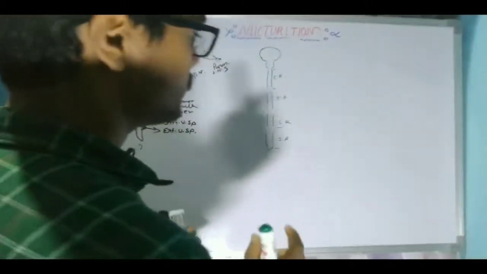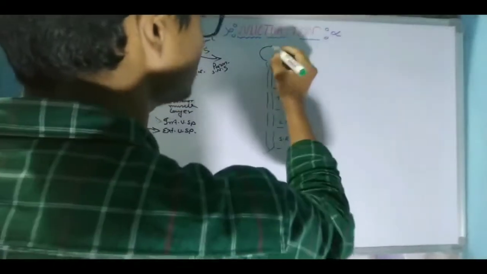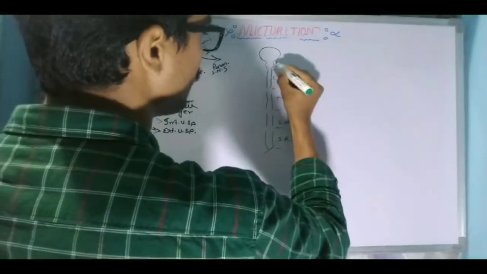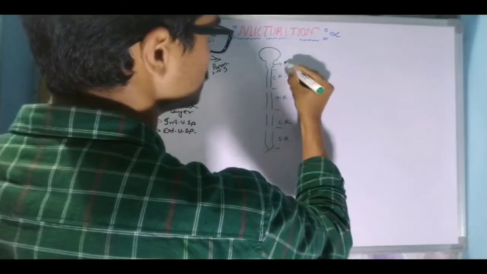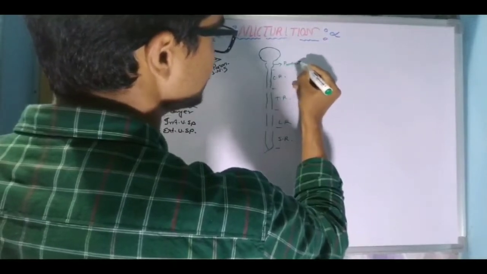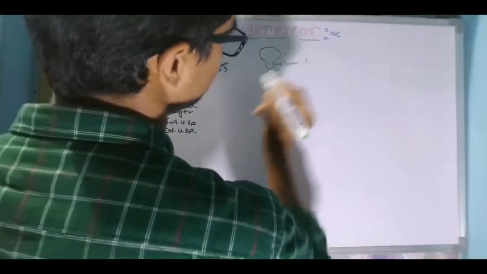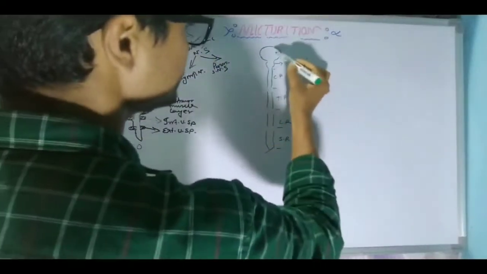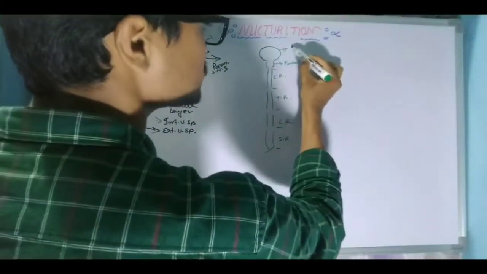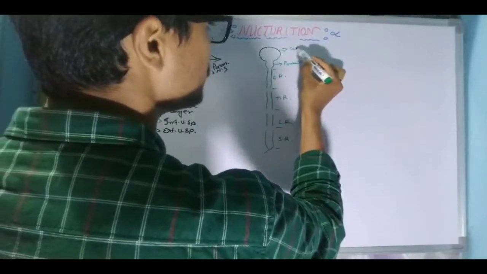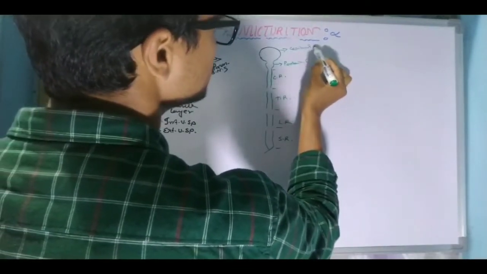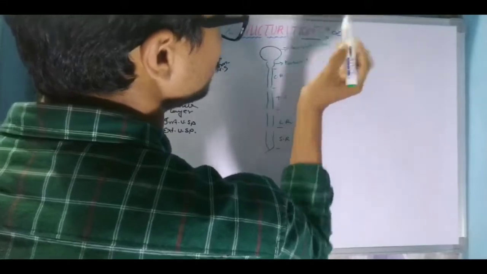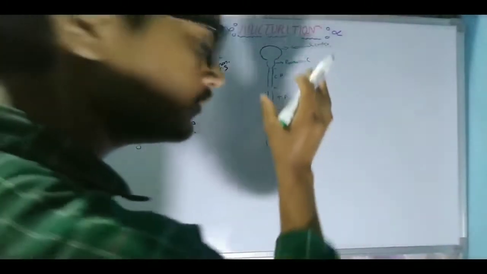This is our part of the central nervous system, and this is our pontine center. I will discuss this center in my video. And this is our cerebral cortex, which is present in our brain. The cerebral cortex will also be responsible for this reflex.